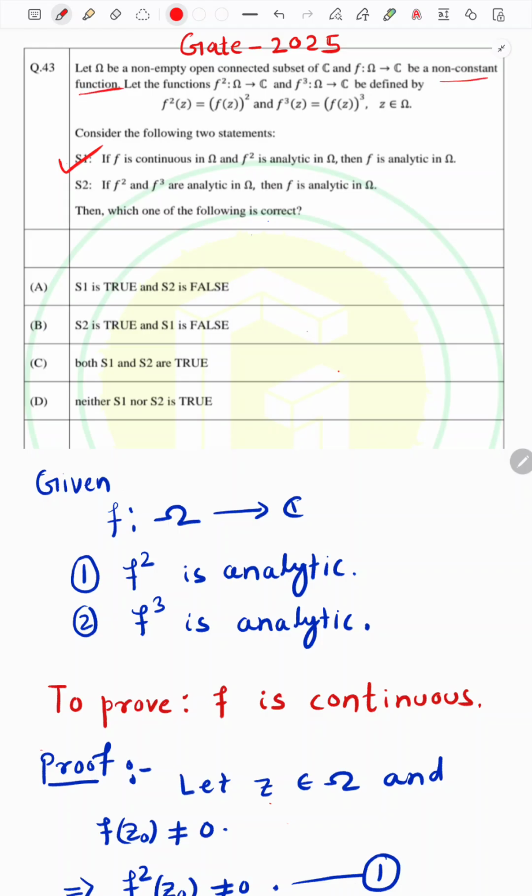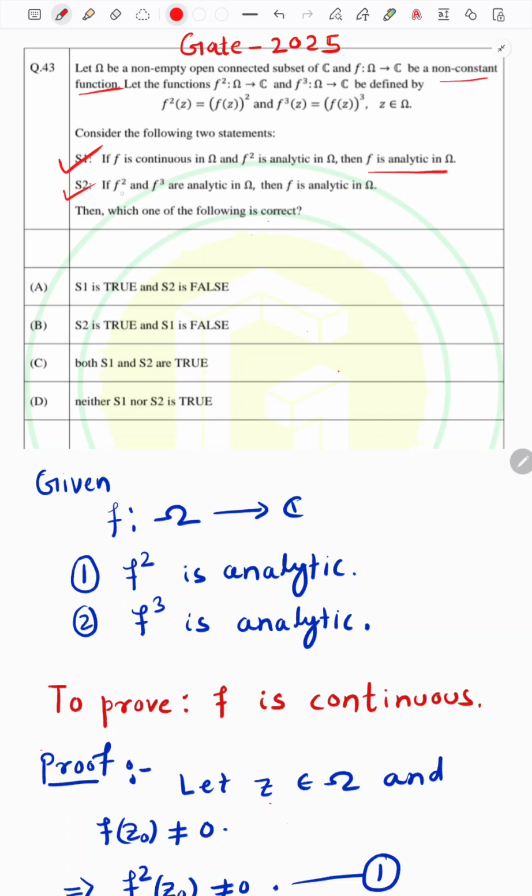In the previous video we showed that if f is continuous and f square is analytic, then f is analytic. If you want to go through that video, the link is provided in our description box. You can check it. Today we will discuss the statement S2.